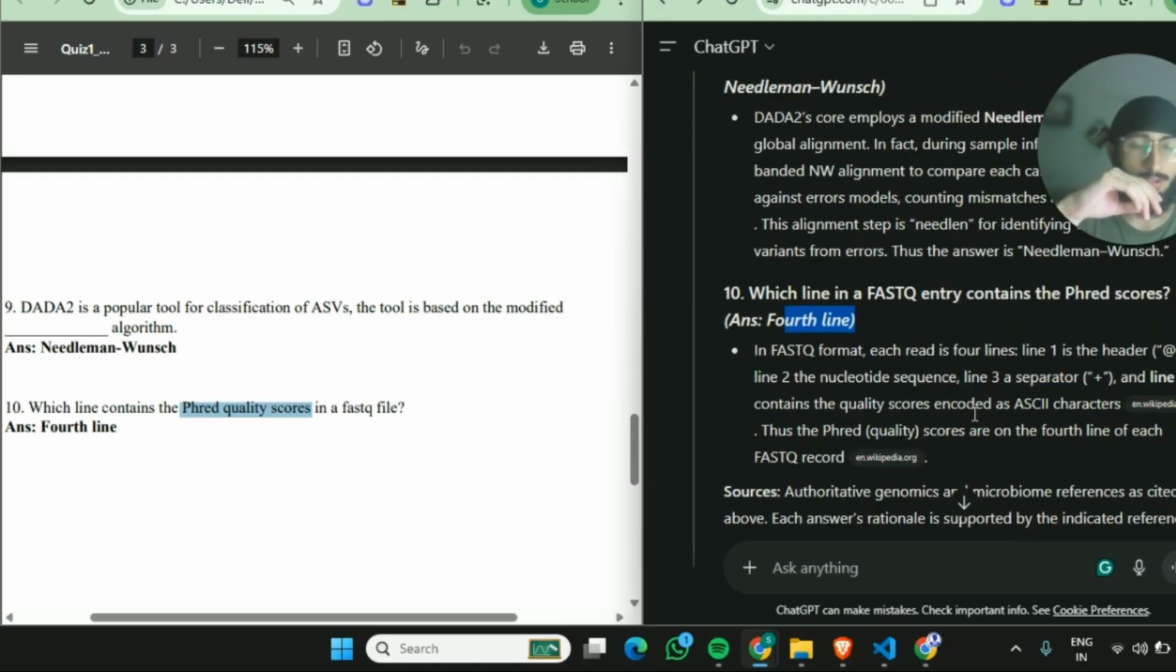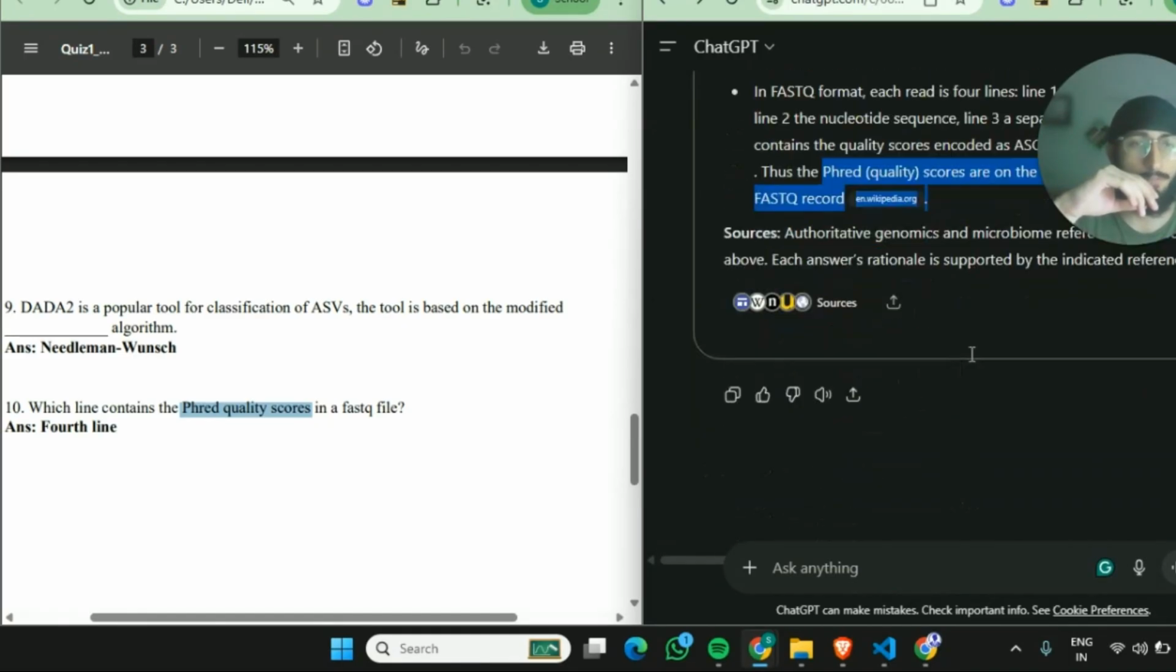Each read is 4 lines. Line 1 is the header starting with at the rate. Line 2 is the nucleotide sequence, and then line 3 is the separator plus, and line 4 contains the quality scores encoded as ASCII characters. Thus the Phred or the quality scores are on the fourth line of each FASTQ record. So that's it.